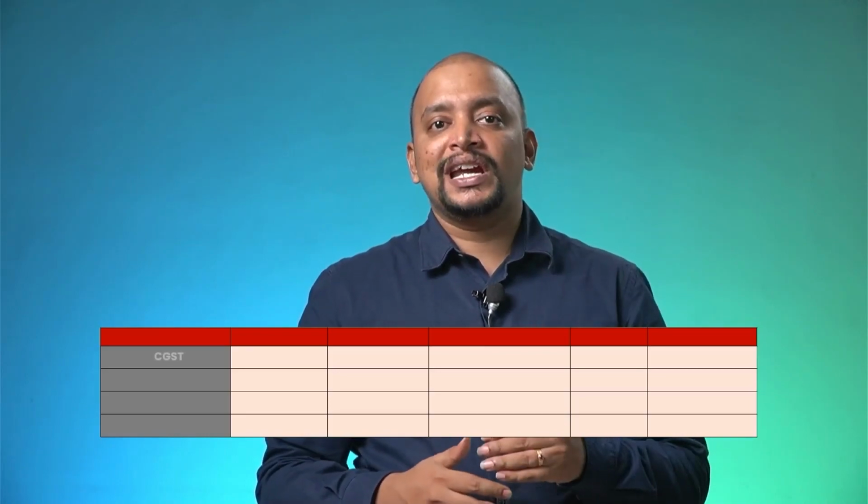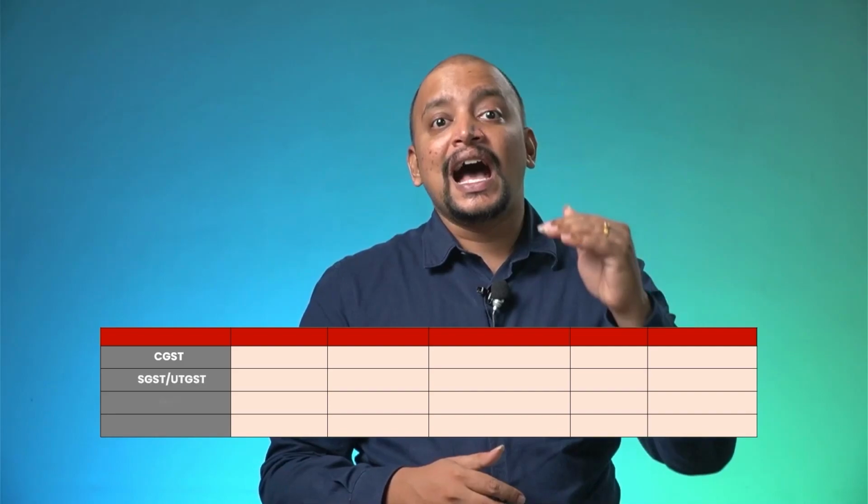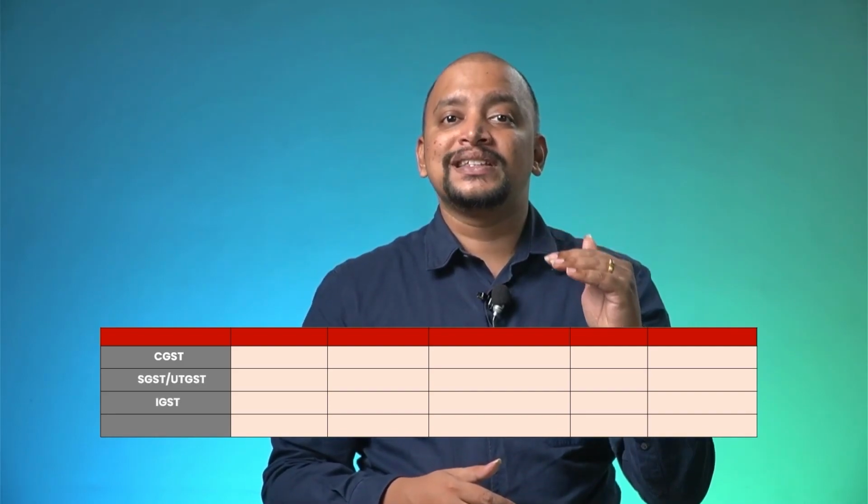The next amendment is related to PMT 9. The PMT 9 form facilitates transfer of balances in the cash ledger from one cell to another cell. In the electronic cash ledger, we have a 20 cell matrix. We have 4 major heads: CGST, SGST or UTGST, IGST and compensation cess.